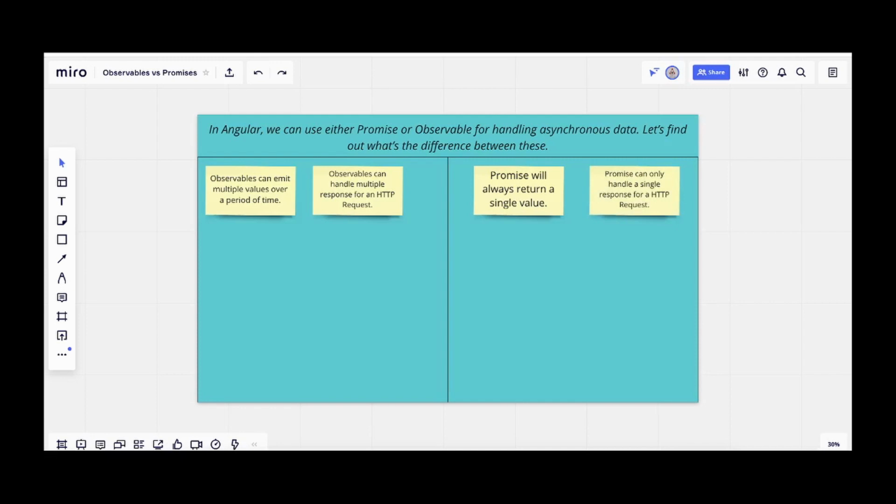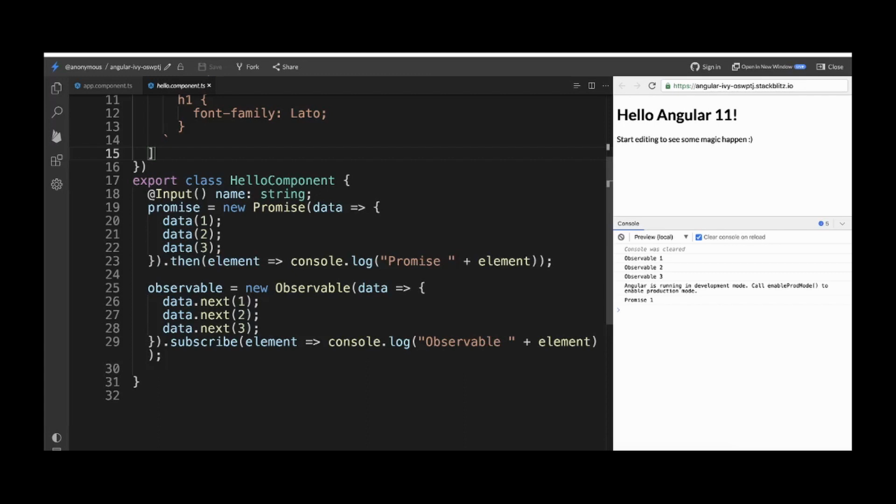Let's try to see these in action. As you can see here under this hello component, we have created a promise and an observable. Even for the promise as well as the observable, we are trying to pass three different values, that is 1, 2 and 3. If you look at the console, the output shows promise has only retrieved a single value, whereas observable has retrieved all three values.